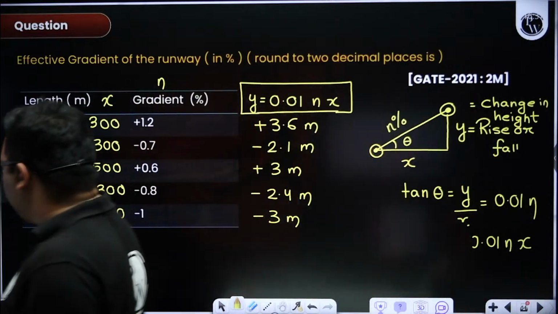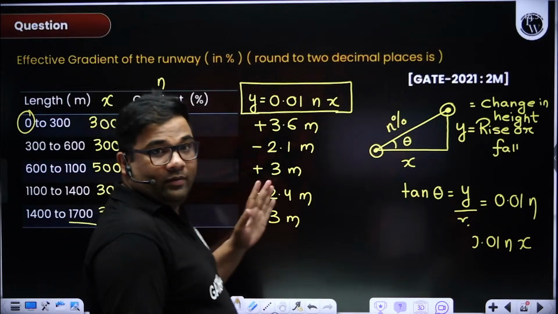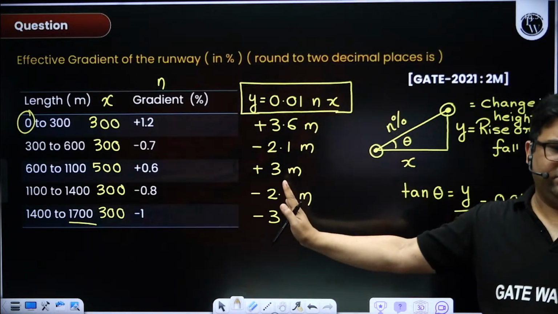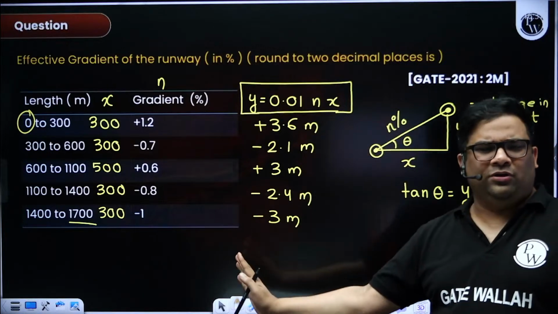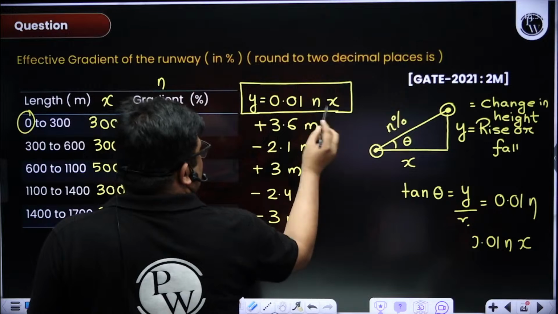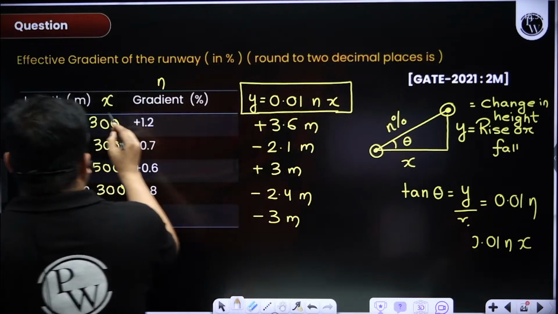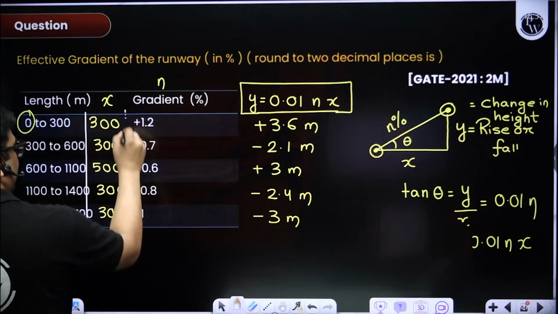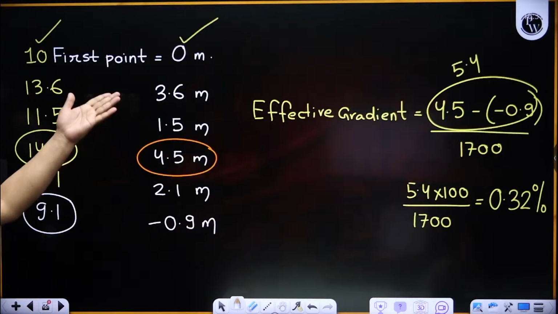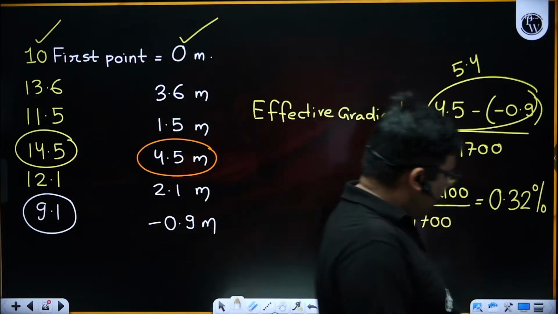Whenever they ask a question like this on effective gradient, do this and you will be able to solve it very systematically. This is the change in height; the formula is 0.01 into n, the gradient given into x. Some books might tell a different manner, but I find this an easy method to solve.